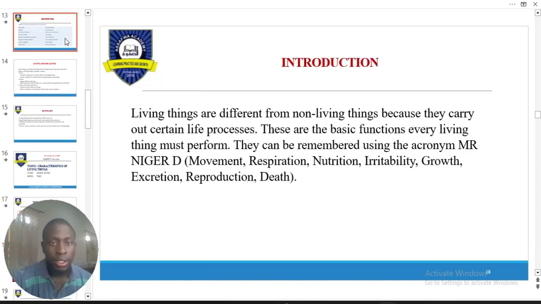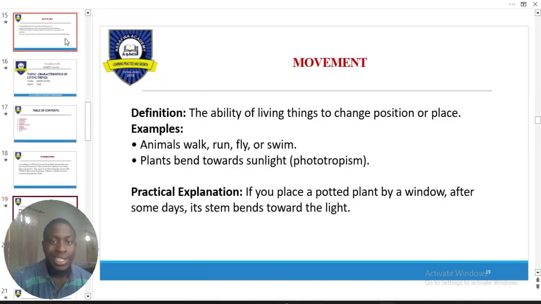All right, this is where we take it into details. I believe you all know what movement means. To perform displacement, to change from one place to another. Mind you, during class, some of you said, does that mean plants are not living things? No, plants are living things. And that's why I gave you some examples that plants actually move, right?